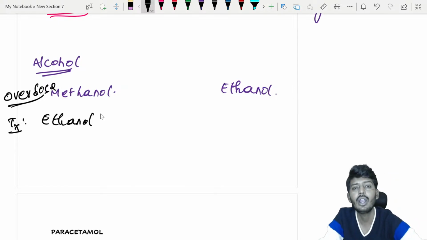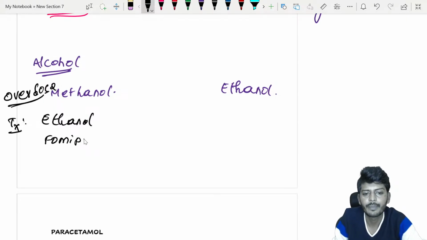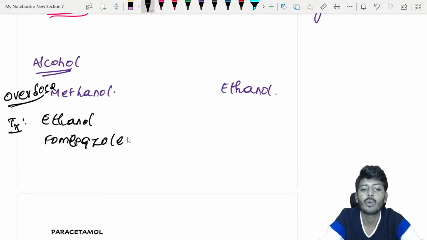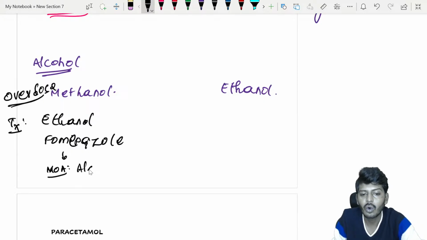You can use ethanol, or my dear students, you can also use one more drug that is called fomepizole. What is the name of the drug? Fomepizole. Both can be used. Fomepizole's mechanism of action is very simple. Mechanism of action is alcohol dehydrogenase inhibitor.